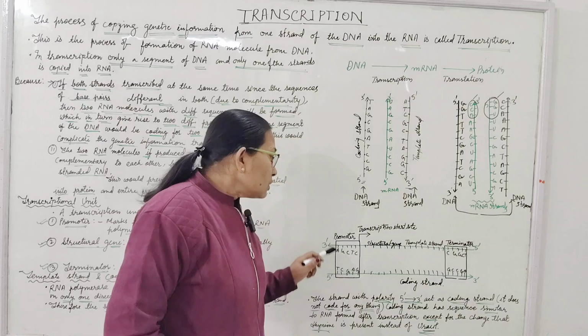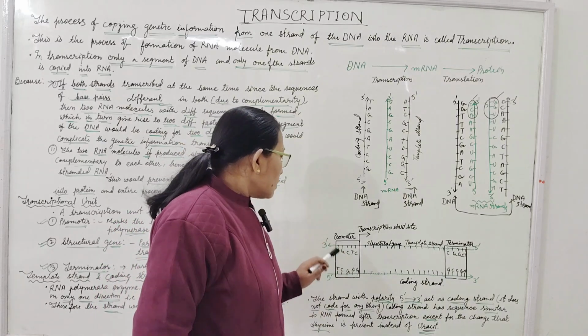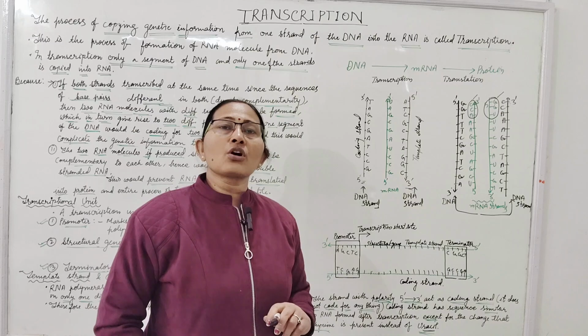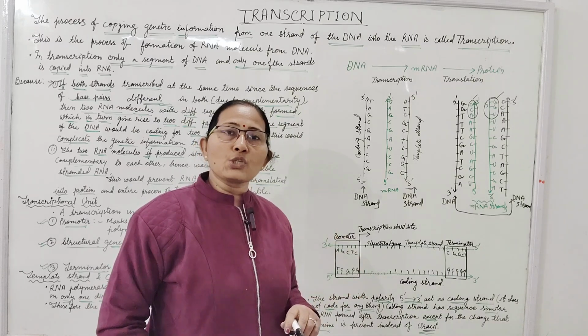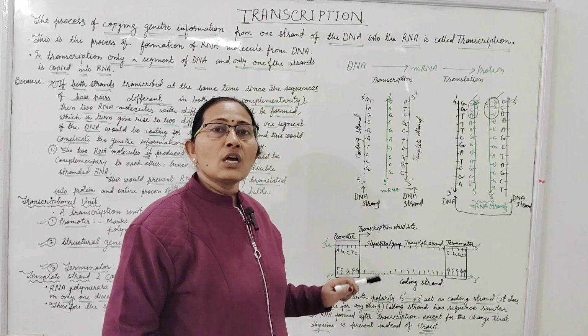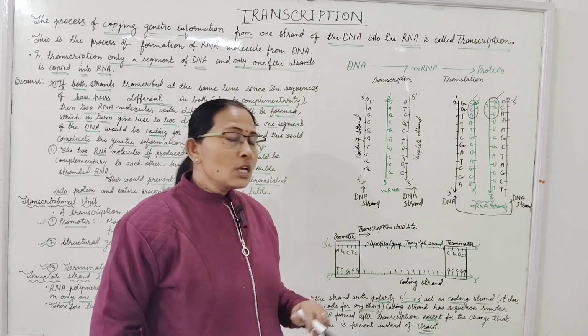And at the 3' end is the promoter. The promoter is the sequence of base pairs that is needed to bind the RNA polymerase.